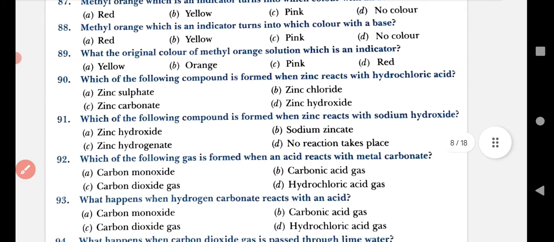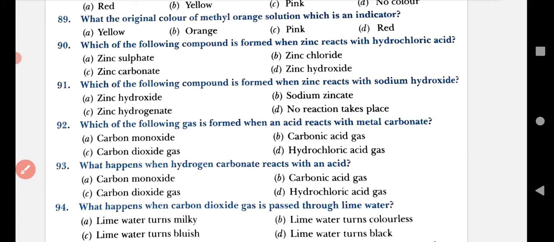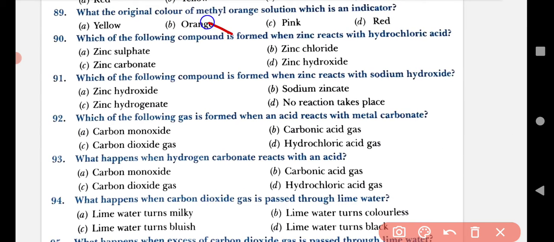Now we have moved to question 89. What is the original color of methyl orange solution, which is an indicator? A. Yellow. B. Orange. C. Pink. D. Red. The color of methyl orange is orange. The original color of methyl orange is orange.